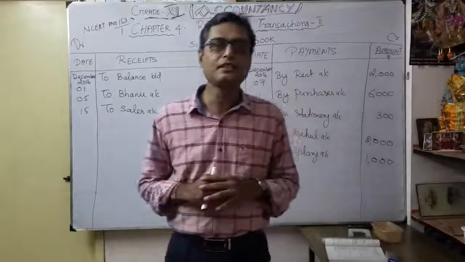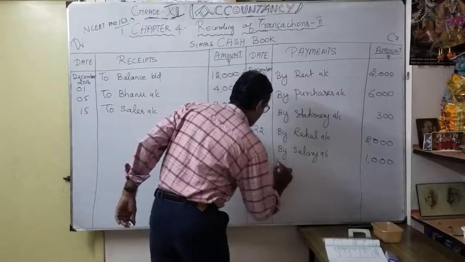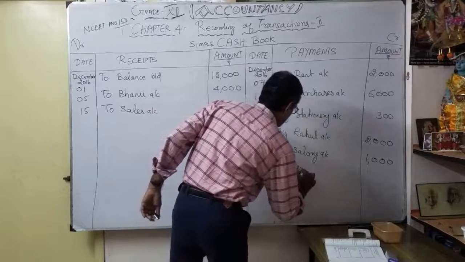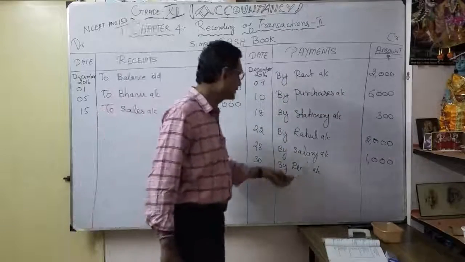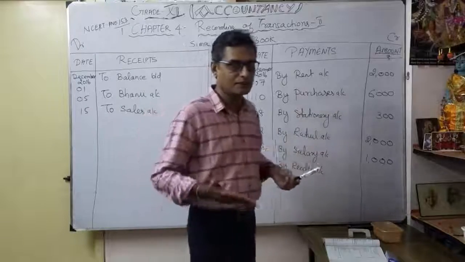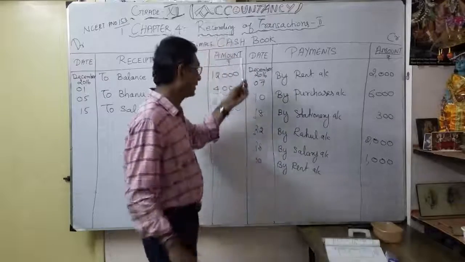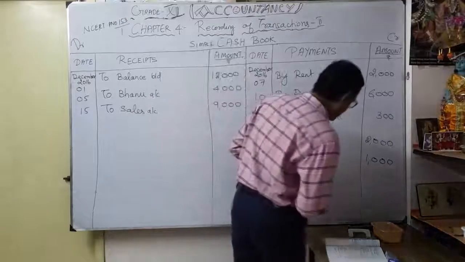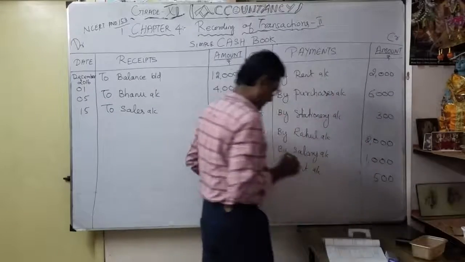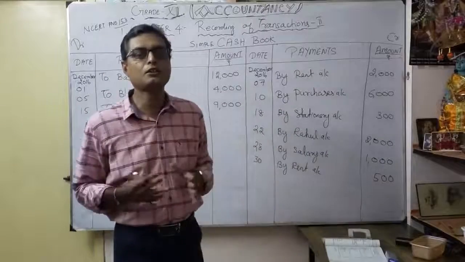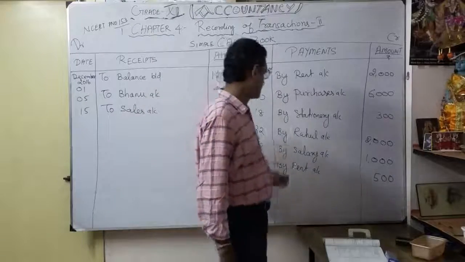So here also, what is the entry? Rent account debit to cash account. So exactly, December 30, by rent account. In the cash book, in the cash account, it will be credited by rent because of payment. Cash goes out, correct. So debited rent. So here rent account debit to cash account. In the cash, I am crediting by rent account. How much? 500. Understood. So again you want to open a rent account to cash account, 500. Debit part here, credit part under cash by rent account.